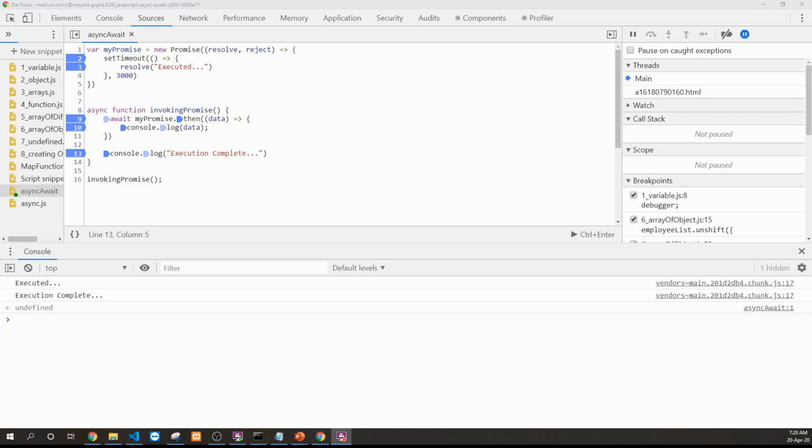But always keep in mind that when you are using async and await, you're stopping the thread from executing further, making it all synchronous. But the overall speed of execution, the overall time taken by a function to execute, increases. So yep, that's it on async and await.